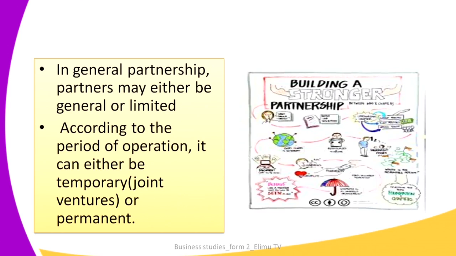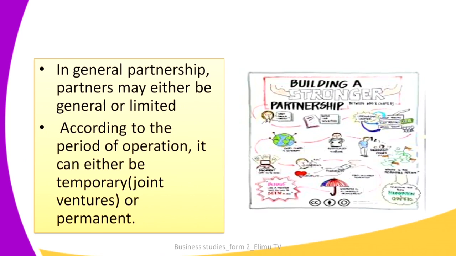General partners are the partners that are not limited, in other words. And what does this mean? This means that in case the business that they have started incurs some bad debts, the personal property of those partners can be claimed so as to repay the debts of the business. But for limited partners, if the business happens to incur bad debts, their personal property cannot be claimed as a way of trying to repay what the partnership owes.